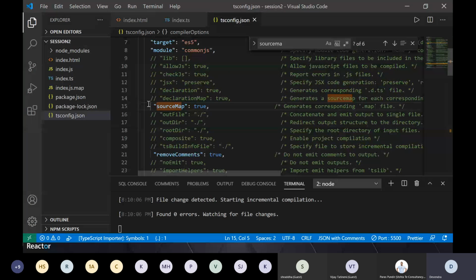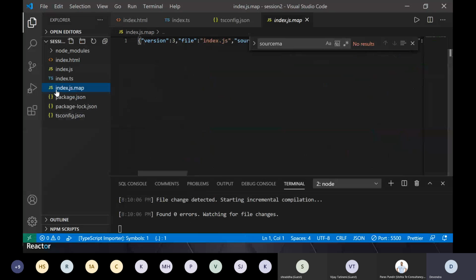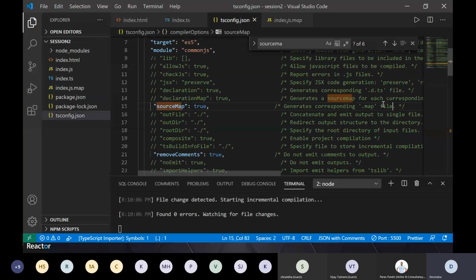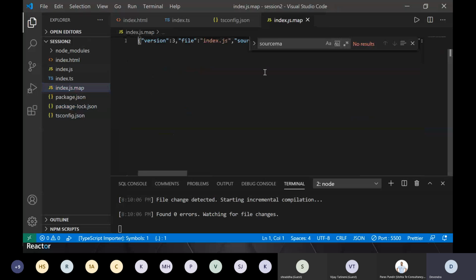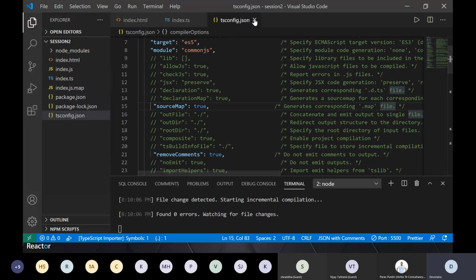So I made this change. I said that, okay, my source map should be generated when I compile it. So my watch observed that change and it generated a source map file here. The extension of it is .map, right? And which is mentioned here. It will generate a file like this. Within this file, you don't need to understand what is there. You just need to understand that this mapping is required for debugging. Okay. So this file is generated, which is fine.